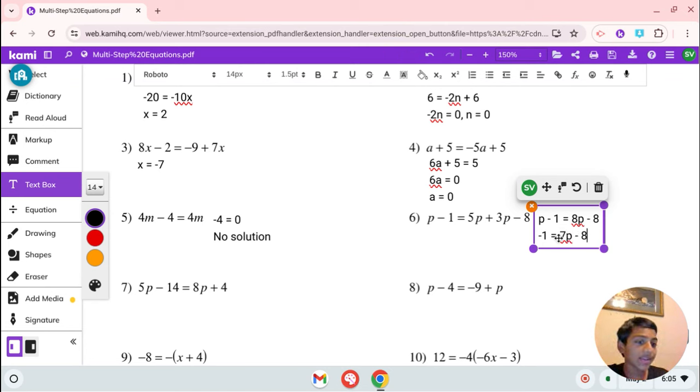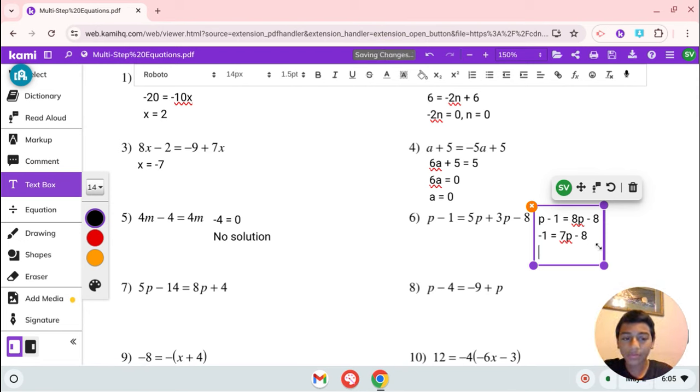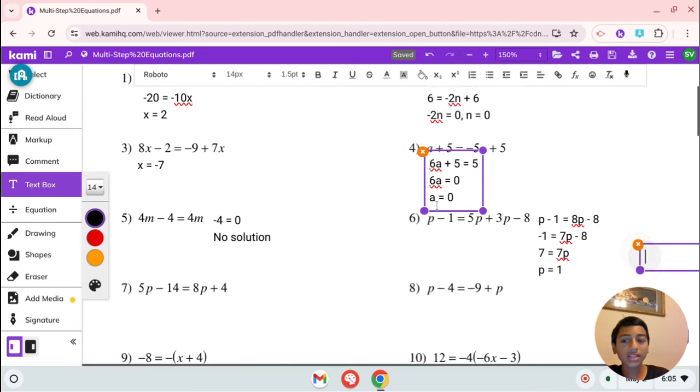Now let's add 8 to both sides of this equation. So negative 8 plus 8 is 0, and negative 1 plus 8 is 7. So you get 7 equals 7p. We can divide both sides by 7. 7 divided by 7 is 1, and 7 divided by 7 is 1. So you get p equals 1. That is our solution in number 6.